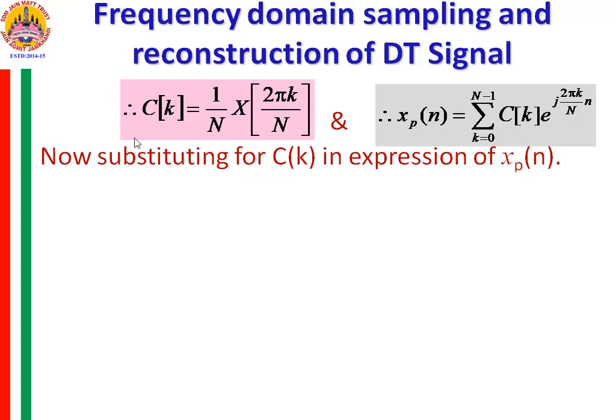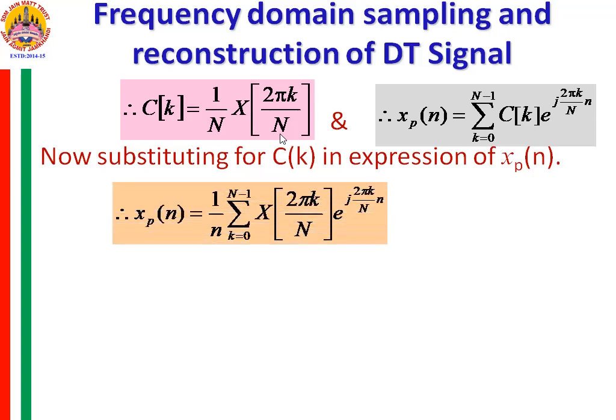So for Ck, we are substituting in this expression of xp of n. What is Ck? Ck is 1 by N X of 2 pi k by N. So after substitution, we are getting xp of n is equal to 1 by capital N summation k from 0 to N minus 1 X of 2 pi k by N e raised to j 2 pi k by capital N into small n.